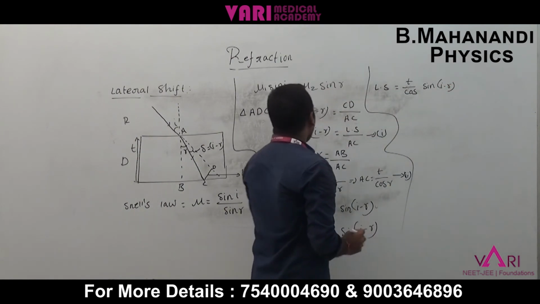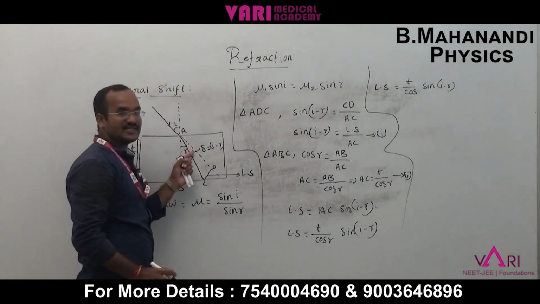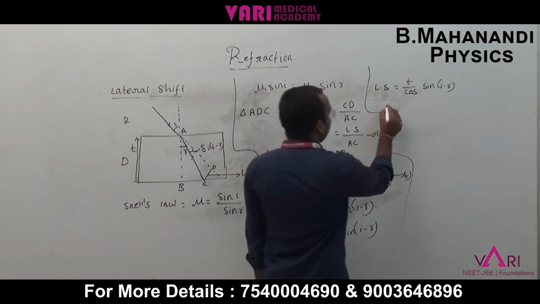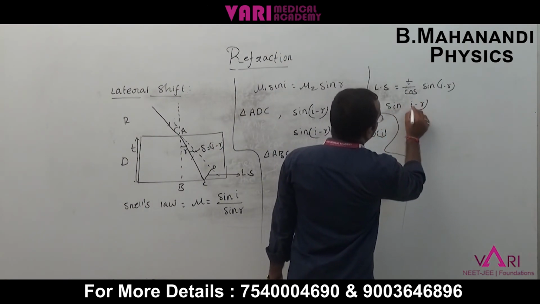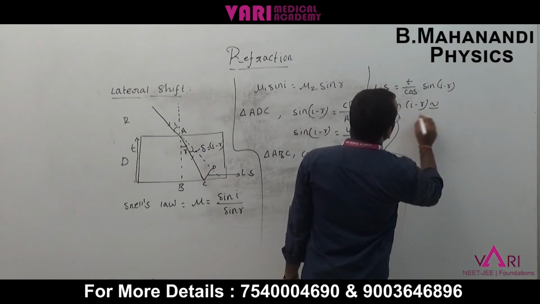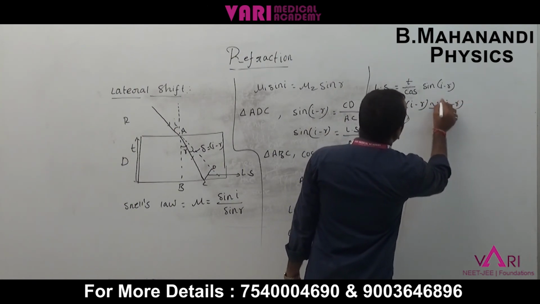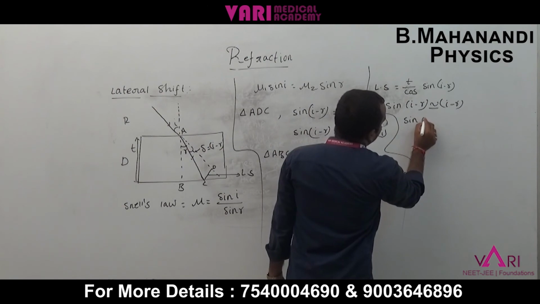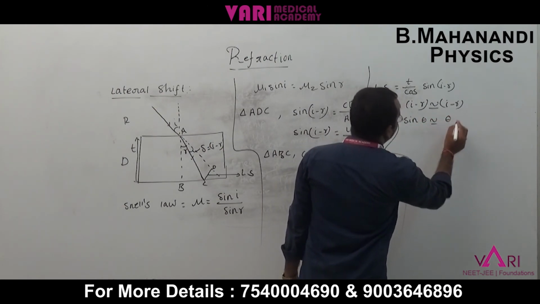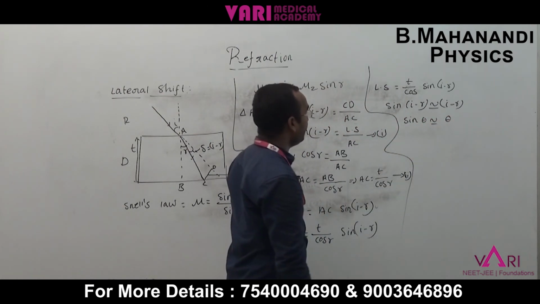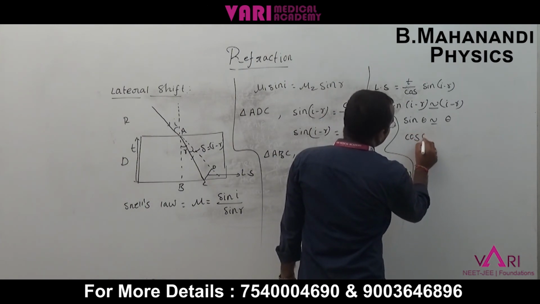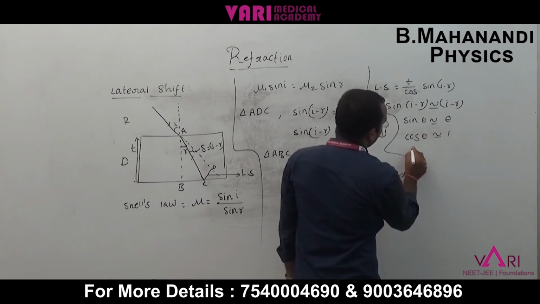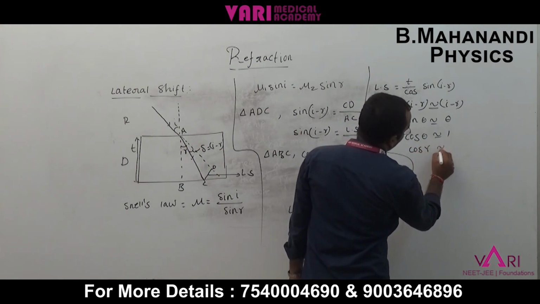Now we know the deviation angle is very small. Sin of I minus R is nearly equal to I minus R, because sin theta is nearly equal to theta. Similarly cos R is nearly equal to 1.